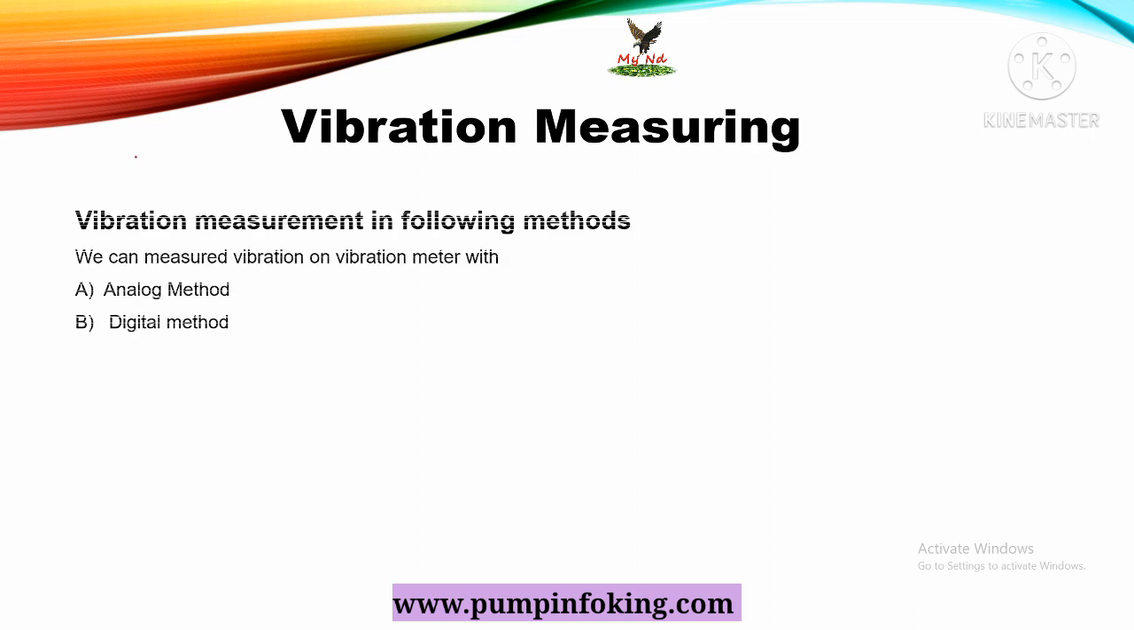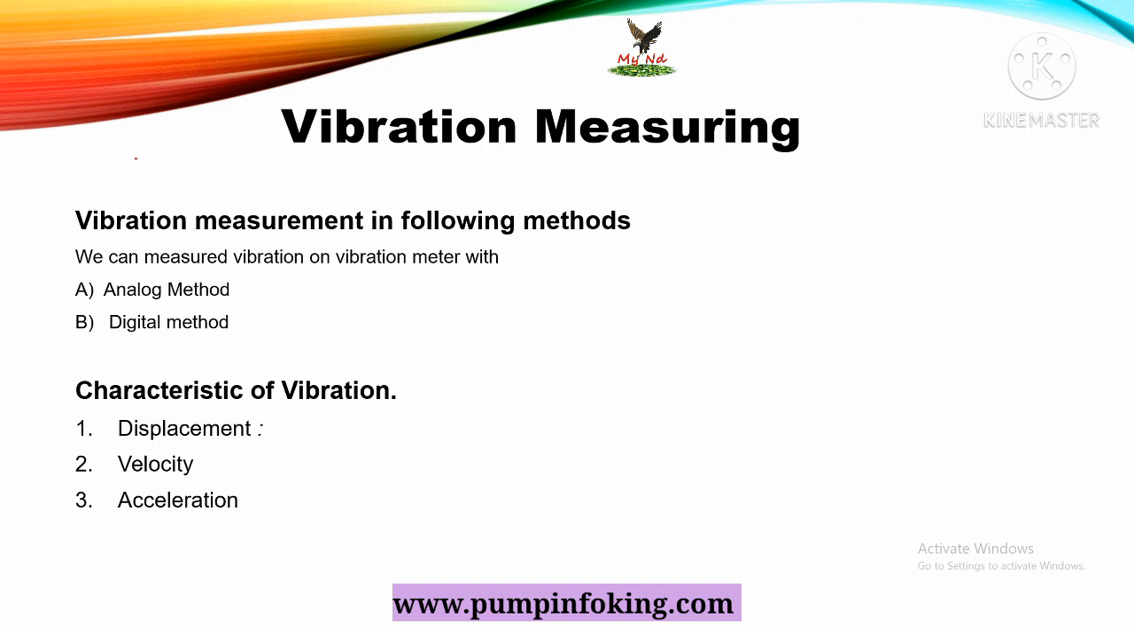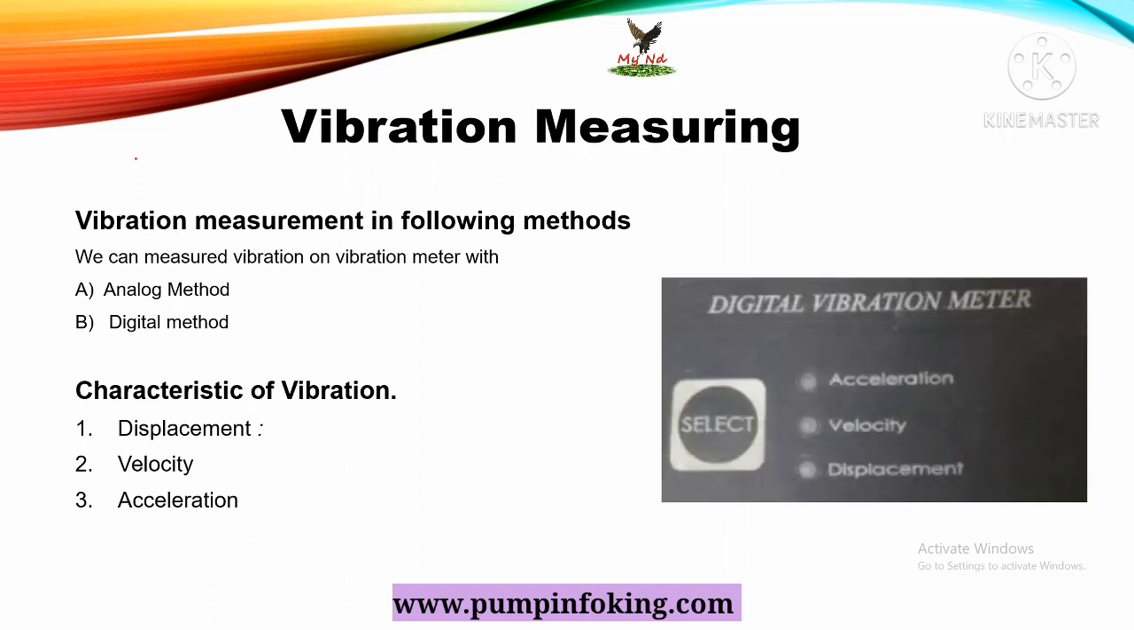Vibration measurement is done by the following methods. The first is the analog method and the second is the digital method. So what are the characteristics of vibration? The characteristics of vibration are displacement, velocity and acceleration. This is a screenshot of a digital vibration meter, showing acceleration, velocity and displacement.